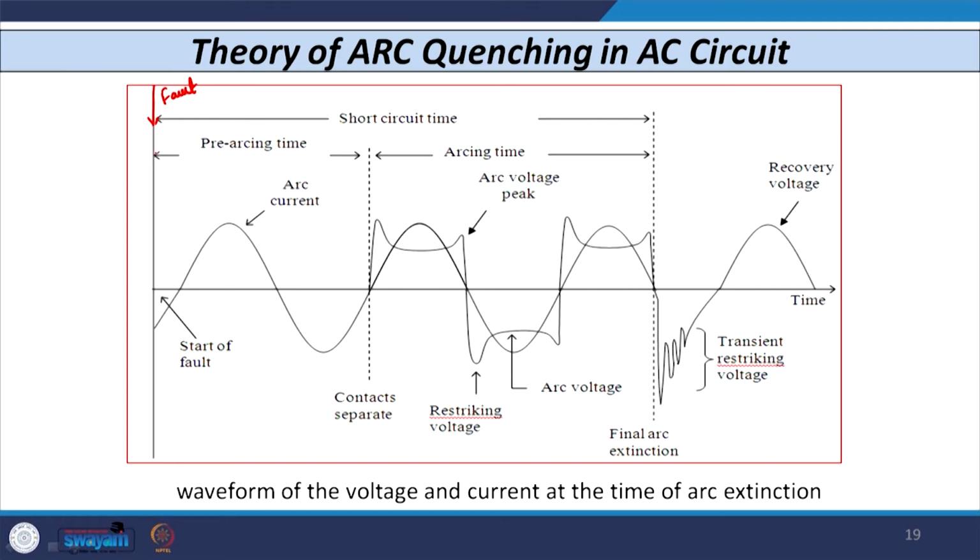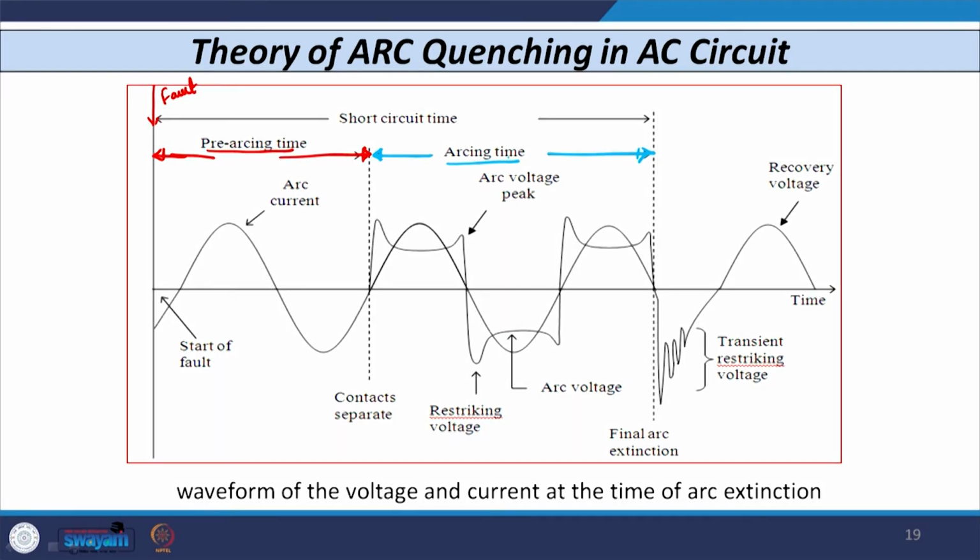One is the time before the formation of an arc, known as the pre-arcing time, and the other is the time during the formation of an arc. When the arc is actually formed, whatever time is there is known as the arcing time. This arcing time is very important, and the pre-arcing time is also very important.